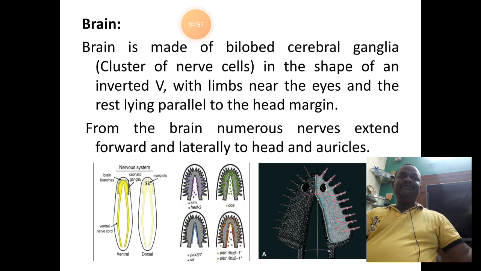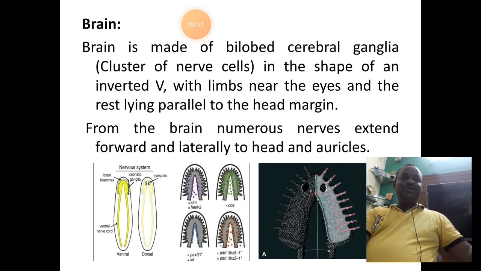Ganglia is the term which refers to the cluster of nerves in both the lobes of the structure. Both the brain lobes are positioned as inverted V shaped, and it is present in the head region of the body.